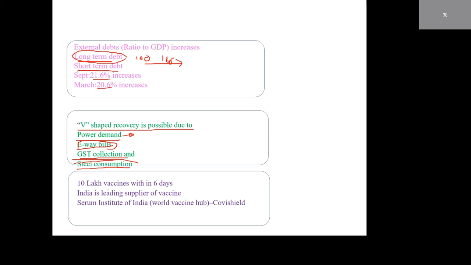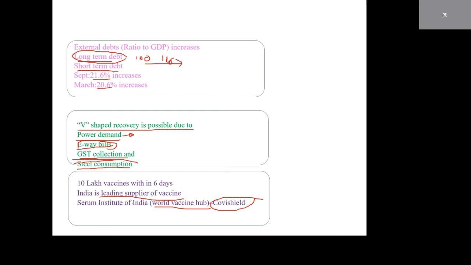Regarding medicines and vaccines, our country is a leading country in vaccines. India is the leading supplier of vaccines, with 10 lakh vaccines within 6 days. Two vaccines we have released, mainly from Serum Institute of India, also called the World Vaccine Hub, which released Covishield, whereas Bharat Biotech released Covaxin. Not only are we producing, we are supplying to neighboring countries.